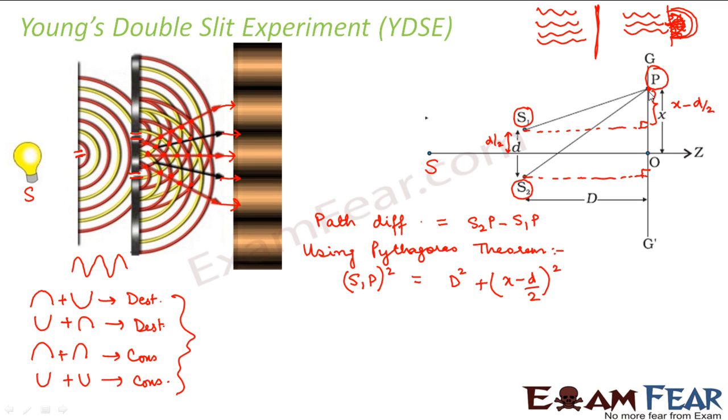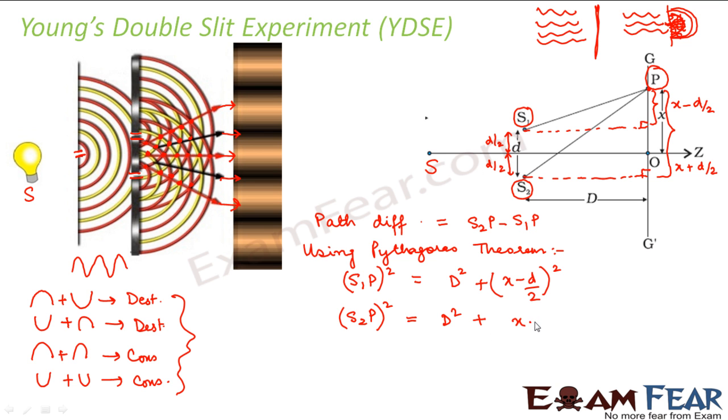Similarly, we can apply Pythagoras theorem in this bigger right triangle. So we can say S2P whole square is equal to D square plus this entire length now. So what will be this? This will be nothing but x plus d by 2, because this is again d by 2.